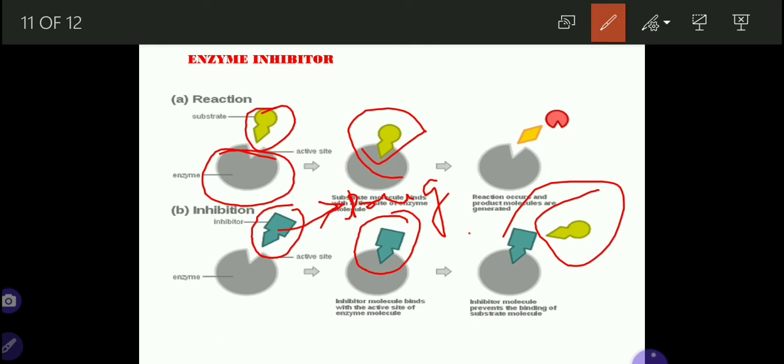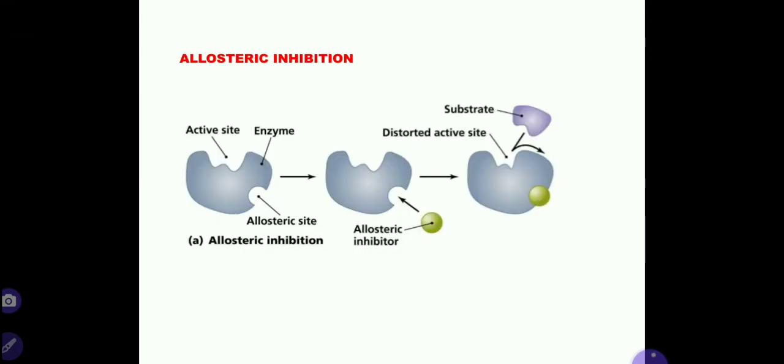So this process is known as enzyme inhibition. Next we will go for the other thing that I told in the previous slide, that if we destroy the active site, this process is known as allosteric inhibition.